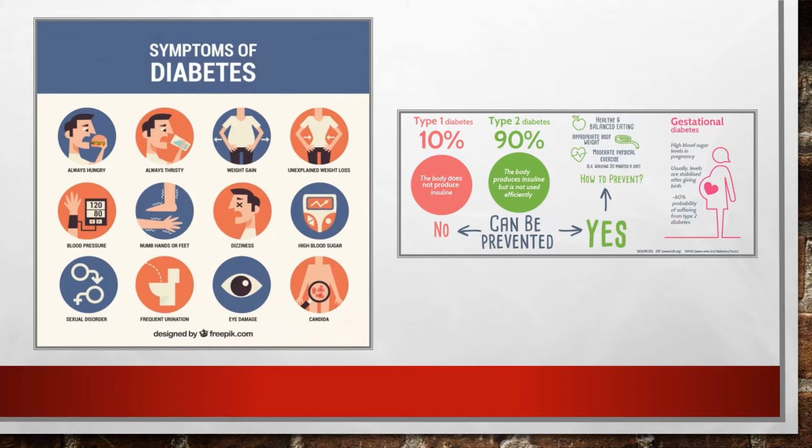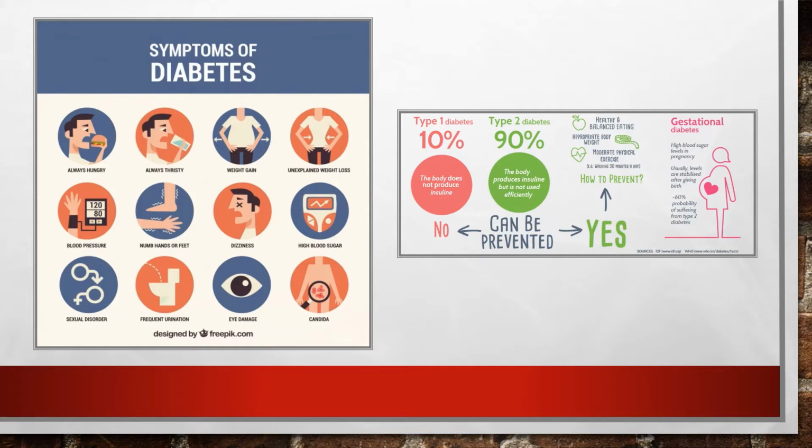Another common instance of homeostasis gone awry is diabetes. Diabetes is all about two hormones. Glucagon is a hormone that raises blood sugar levels, so the amount of sugar or food in your blood. And then there is insulin, which lowers your blood sugar levels. If you have diabetes, that means that you are not producing enough insulin to lower your blood sugar.